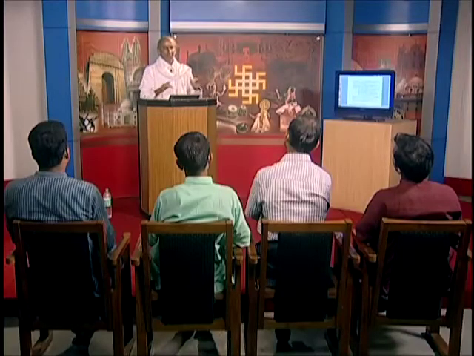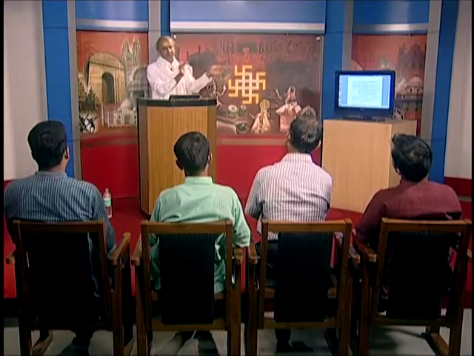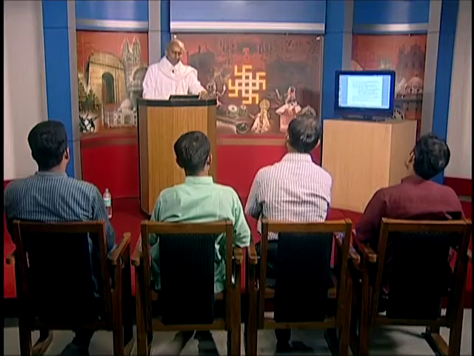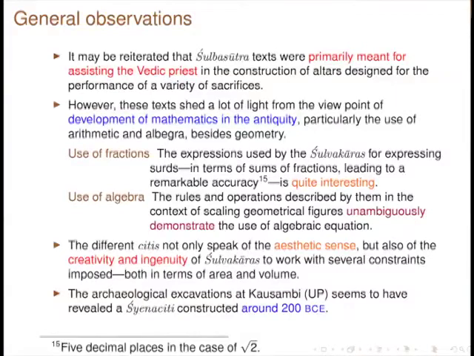So, later texts like Aryabhata's and others are more about getting the planetary positions. They are not directly linked with the constructions which have been prescribed in the Vedic literature. So, Vedahi yajnartham abhipravrittaha, this yajna requires construction. This construction requires certain geometrical principles. This is something which is clearly established by the Veda and Sulbasutras in connection with Shrauta Sutras, Grihya Sutras and so on. So, this speaks of the development of mathematics in antiquity, particularly the use of arithmetic and algebra besides geometry.